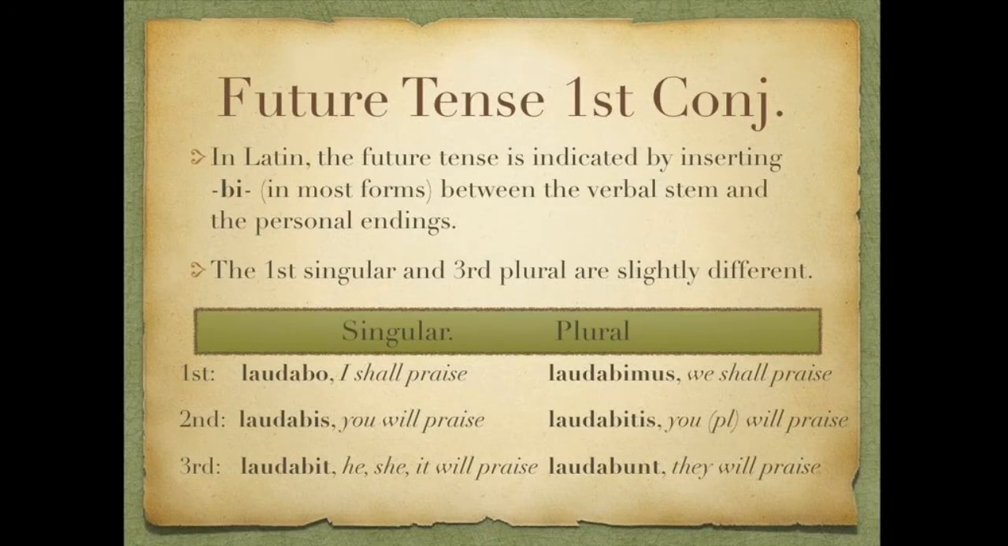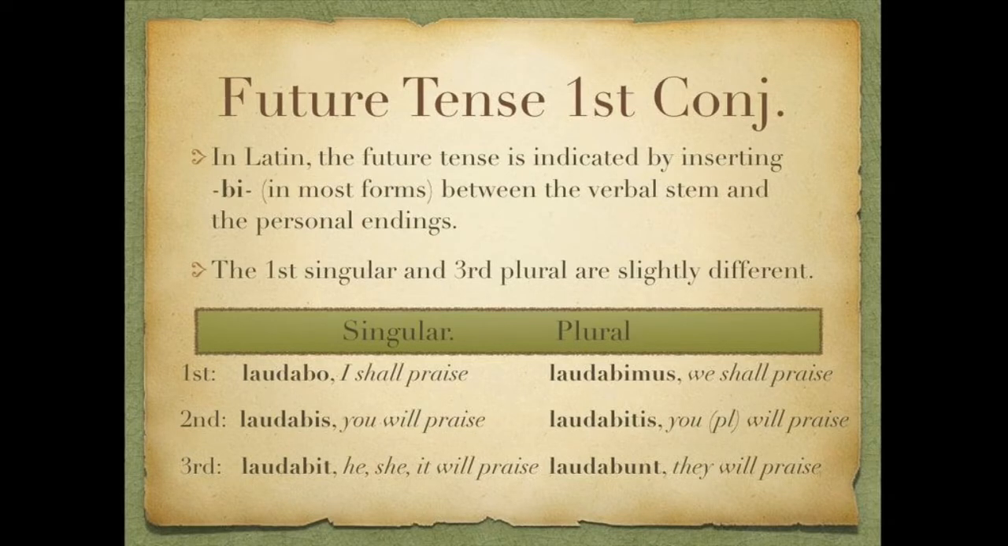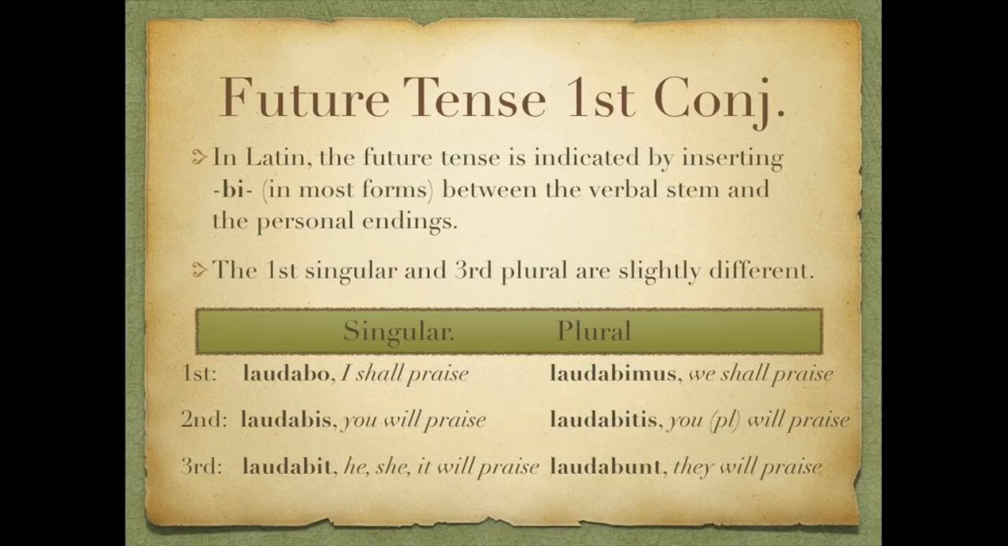In English, we signify the future tense with a helping verb, will or shall in the first person. In Latin, we insert a little infix in between the verbal stem and the personal endings. We use the infix bi to indicate that the time is in the future. First person singular and third person plural are slightly different, but otherwise it's just a matter of verbal stem plus bi plus personal endings. So let's go ahead and look at our paradigm.